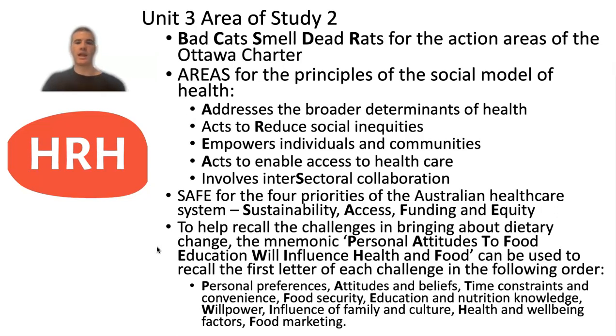Following that, you can see SAFE is another short acronym that can help you to remember the 4 priorities of the Australian healthcare system. That's sustainability, access, funding and equity. And don't forget, you need to know about these in relation to the different aspects of the healthcare system, such as Medicare, the PBS, NDIS and private health insurance.